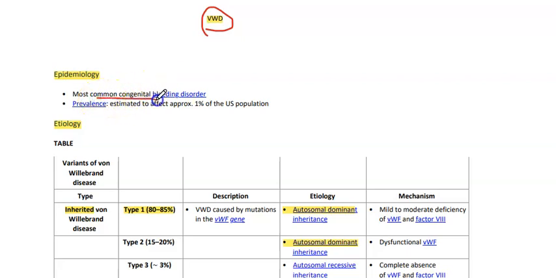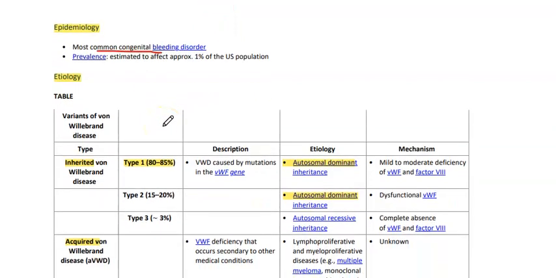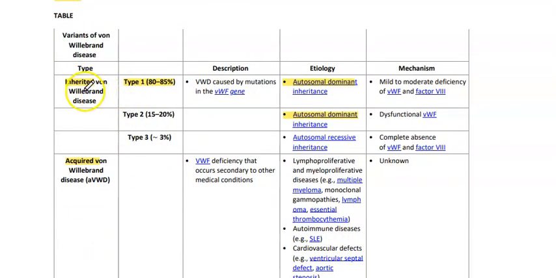It is the most common congenital bleeding disorder, and on the basis of etiology, we have mainly two types, inherited and acquired. Inherited has further types: type 1, type 2, and type 3. Type 1 comprises about 80 to 85%, type 2 15 to 20%, and type 3 approximately 3%. Inherited von Willebrand disease is caused by mutation in the von Willebrand factor gene. It is usually autosomal dominant. In some cases, like in type 3, it can present as autosomal recessive, but usually it is autosomal dominant.